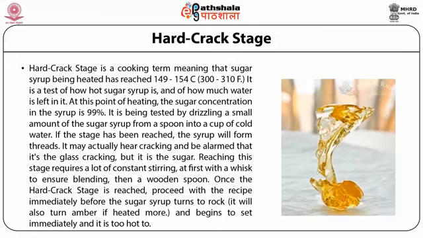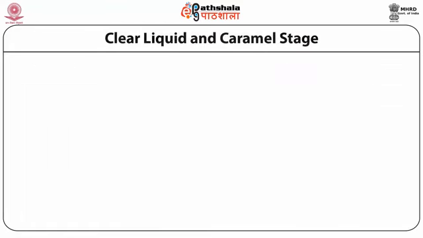Once the hard crack stage is reached, proceed with the recipe immediately before the sugar syrup turns to rock or becomes crystallized. It will also turn amber if heated more and begin to set immediately, and it is too hot to tackle. Dear students, so now your sugar is 100% in the solution and around 160 degrees Celsius.